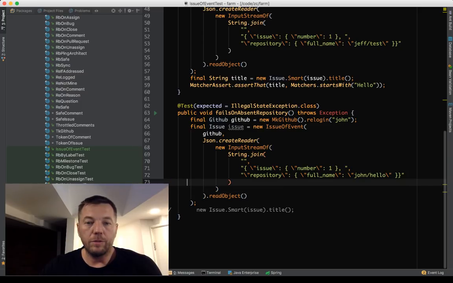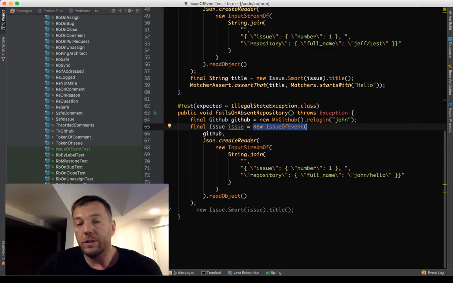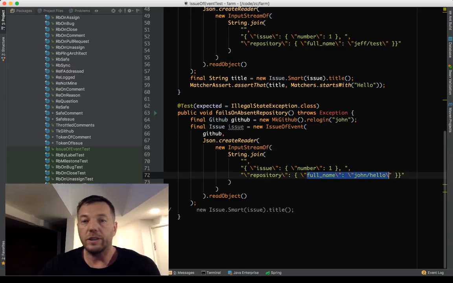The GitHub is here, the issue is created, and we may think that the moment we create this issue of event, it's not legal, because it points to this repository which doesn't exist. This user John doesn't have repository hello.